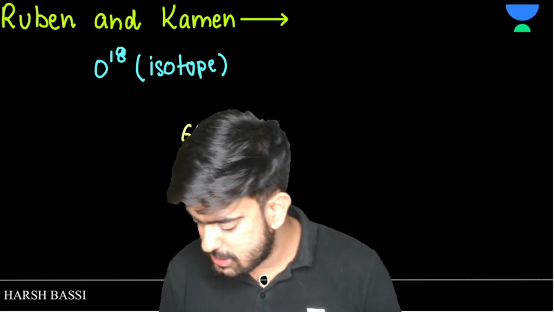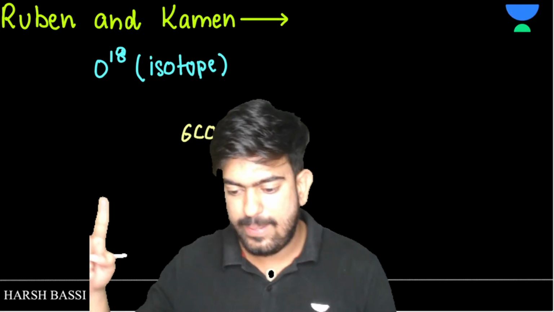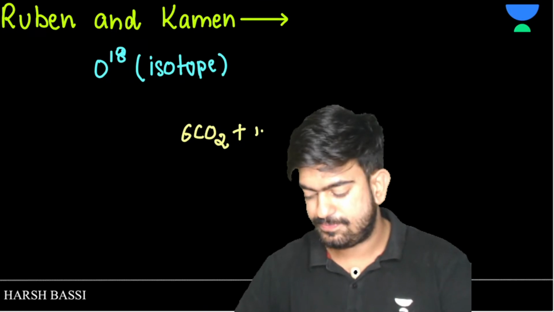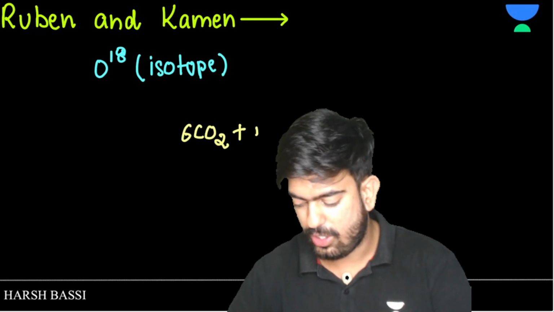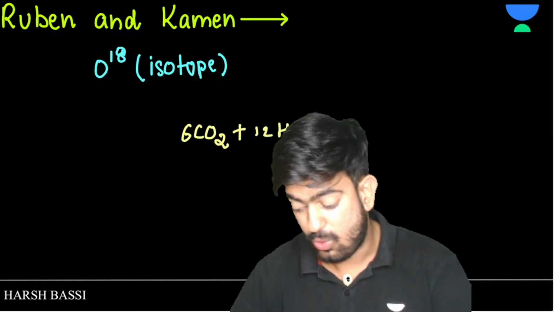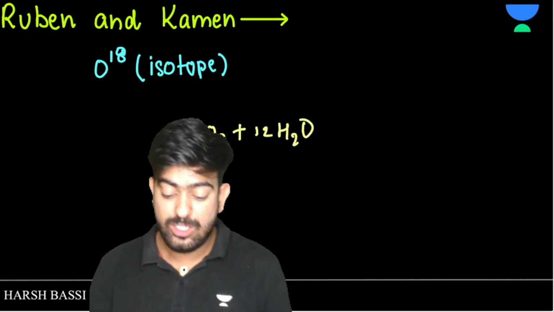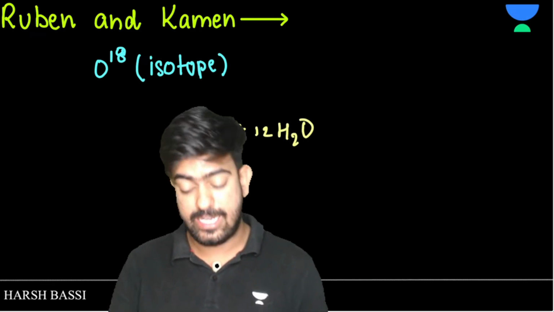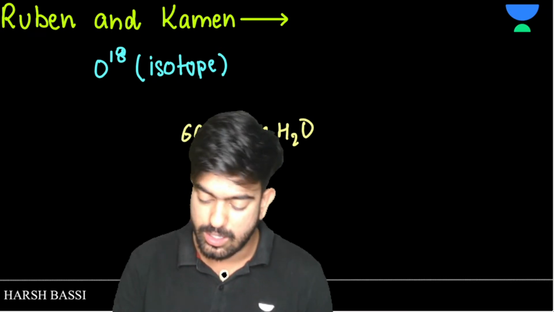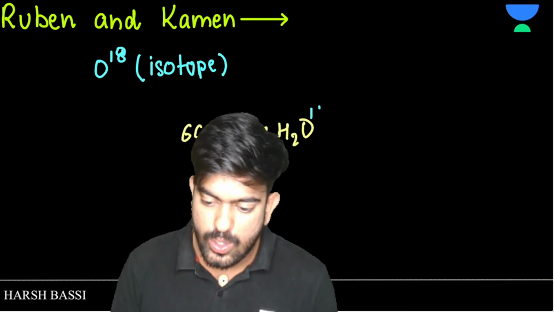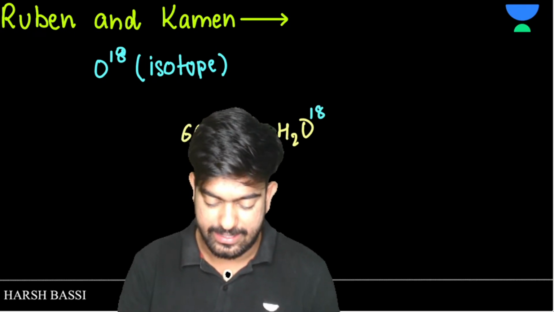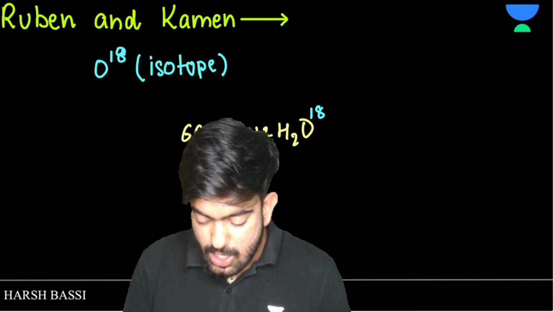So this was 6CO2 plus 12 H2O. Now this oxygen is not normal. It is very high standard, just like Ruben and Kamen. It is the O18 isotope. Clear? Great.